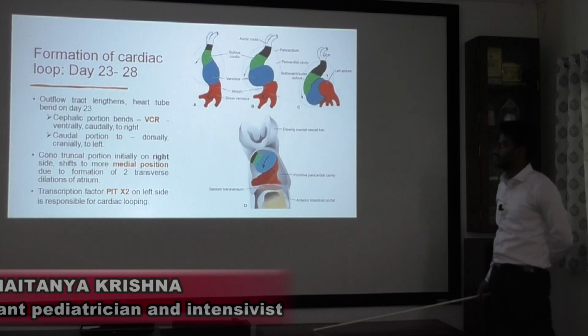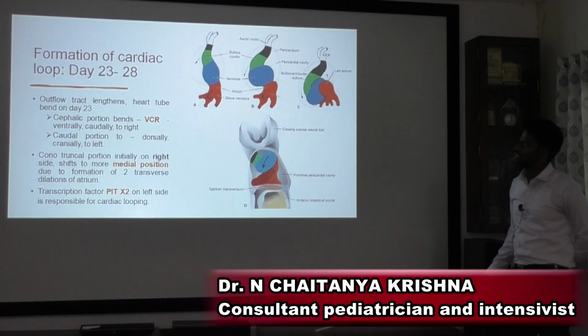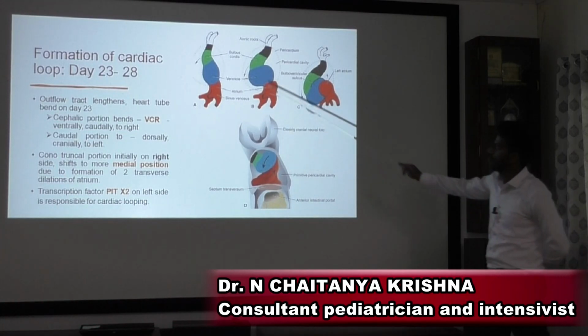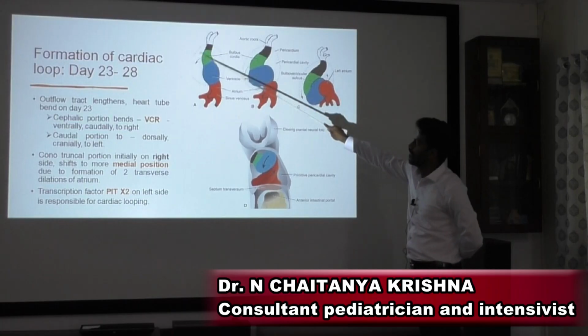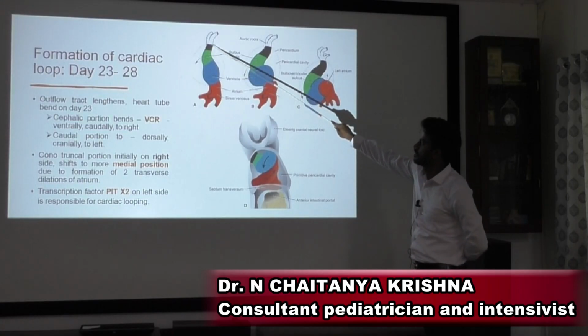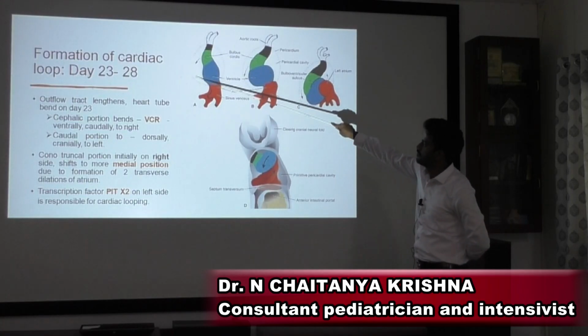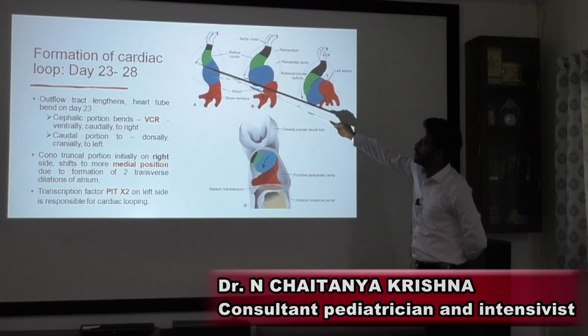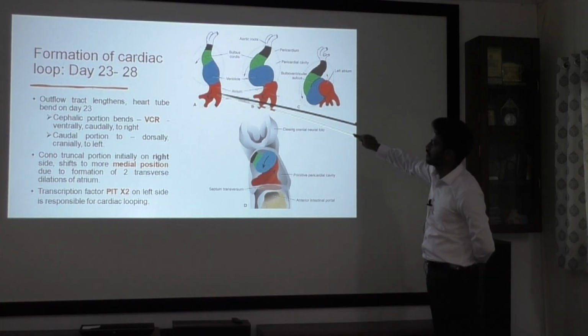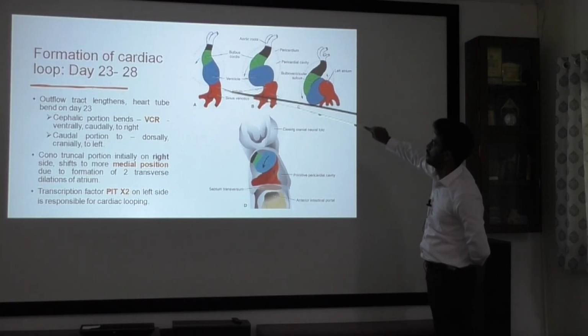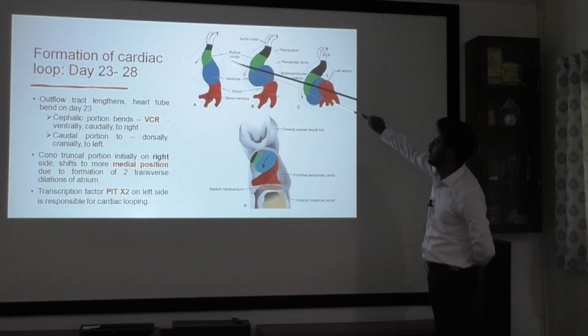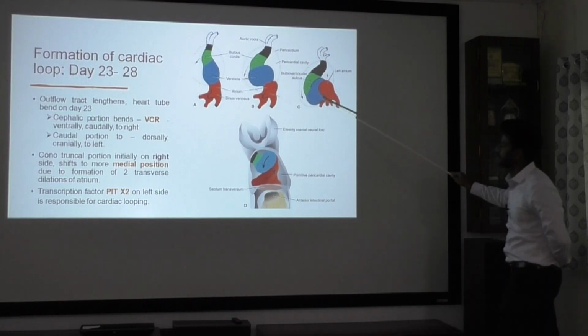So after lengthening, now formation of cardiac looping. This outflow tract will lengthen faster. Because of which the cranial end will bend caudally, ventrally and towards the right, whereas your caudal end will bend upwards, dorsally, cranially and to the left. So you can appreciate here.